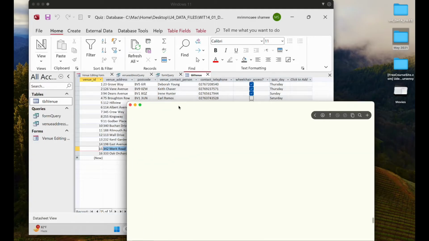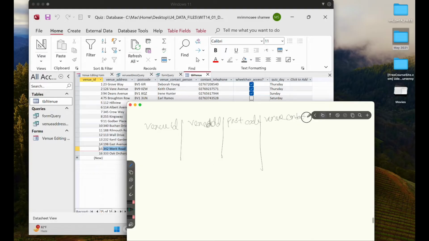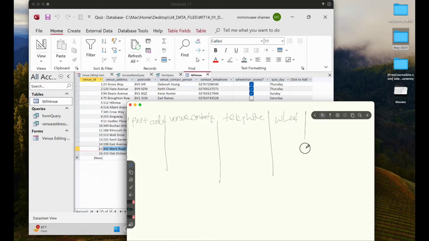Okay, so if I go through here, we can see one thing: we have a venue ID, then we have venue, suppose this one is an address, then we have postcode, then we have venue contact person, then contact telephone, like this one is a telephone, then we have wheelchair, then we have quiz day.